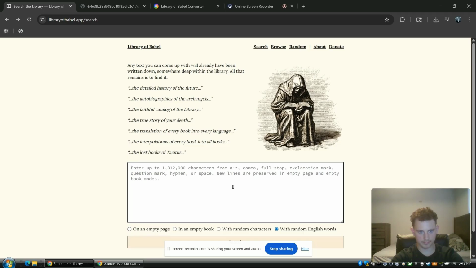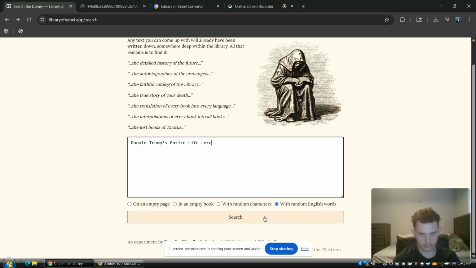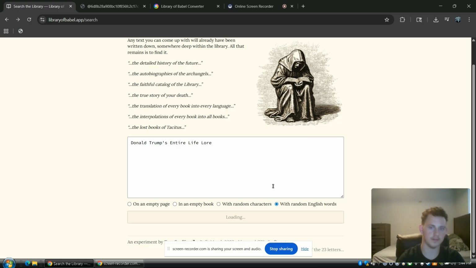Oh yeah. Oh gosh, give me a second. It takes a little while because the typing is weird on here for some reason. Then we can click on search. And make sure you check mark the random English words, or else it will not work. If you use any of these other ones, it's going to make no sense, and the algorithm has nothing to really complete.